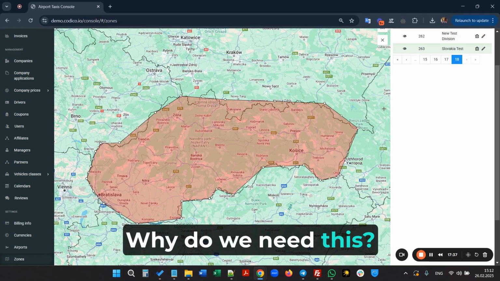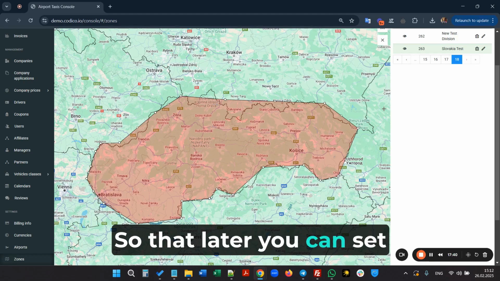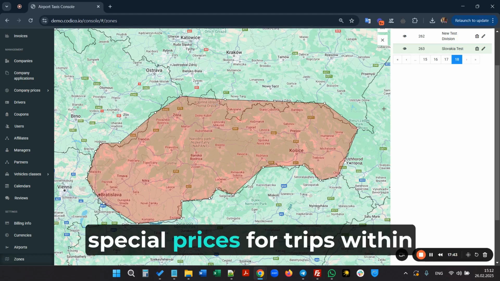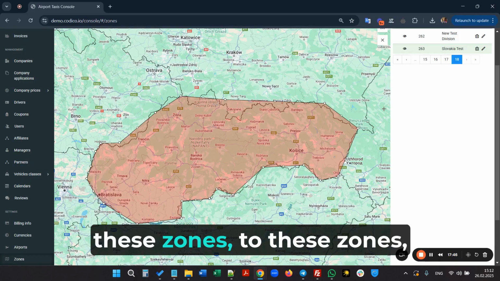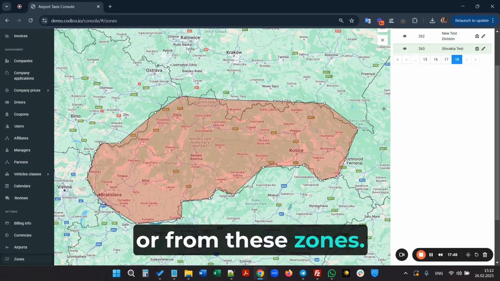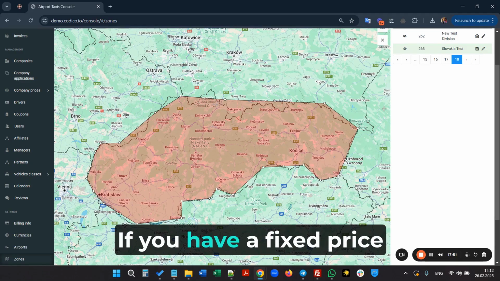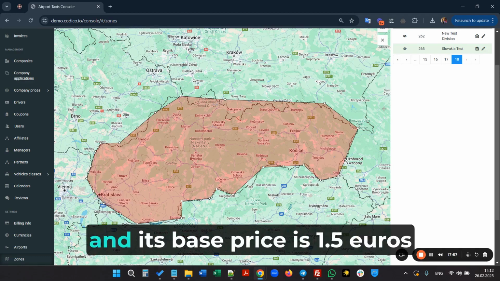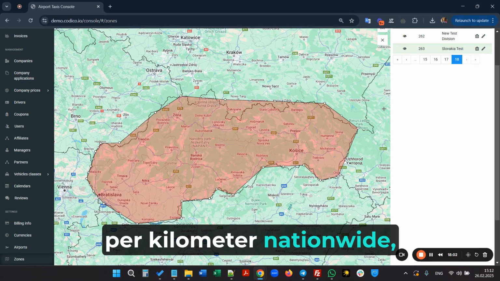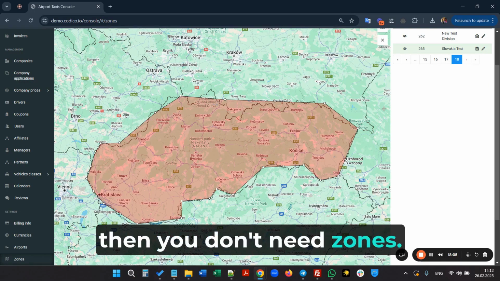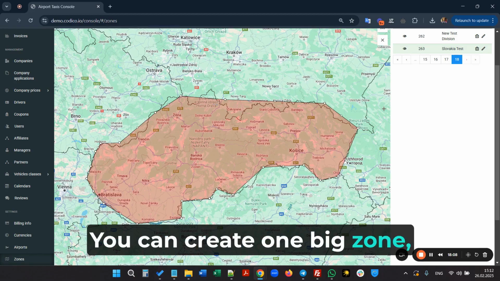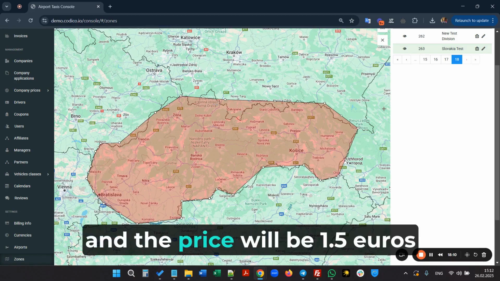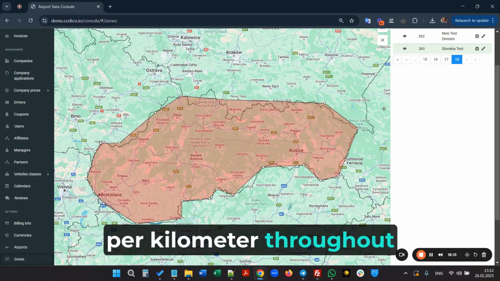Why do we need this? So that later you can set your special prices for trips within these zones, to these zones or from these zones. If you have a fixed price across the country, like for an economy sedan, and its base price is 1.5 euros per kilometer nationwide, then you don't need zones. You can create one big zone, call it Slovakia, and the price will be 1.5 euros per kilometer throughout Slovakia.